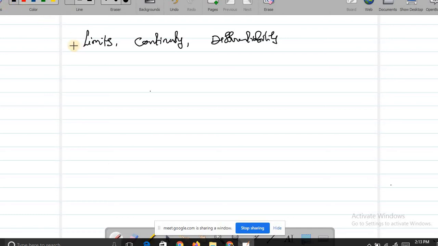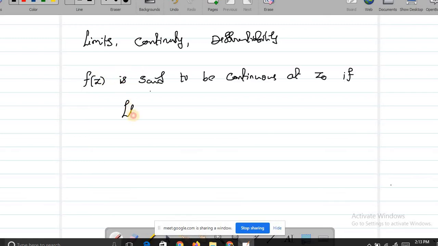We already discussed limits, how to show that a limit exists or doesn't exist. When it comes to continuity, it is just a little extension of this limit. We say a function f of z is continuous at z0 if the limit as z goes to z0 of f of z equals f of z0. It means if the limit value and the function value are both the same, then I can say that the function is continuous at z0. Otherwise, it is not.